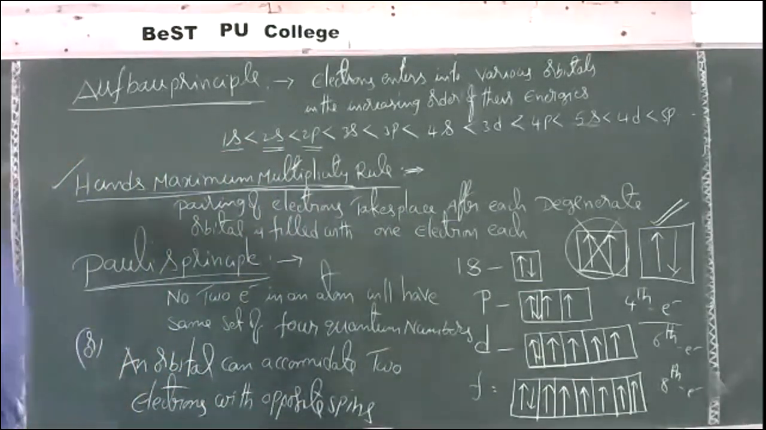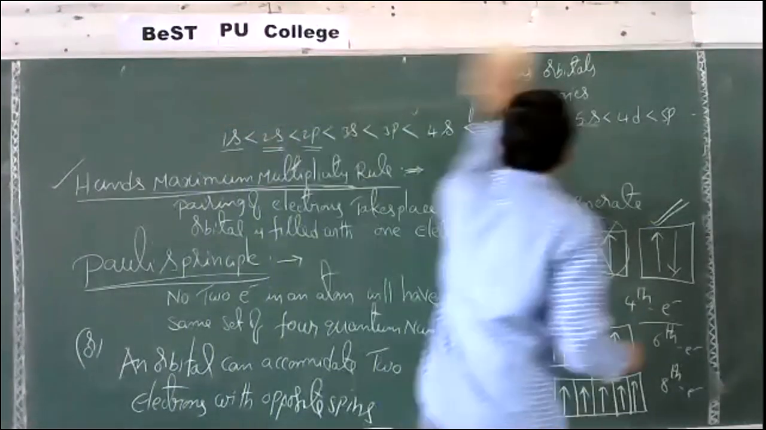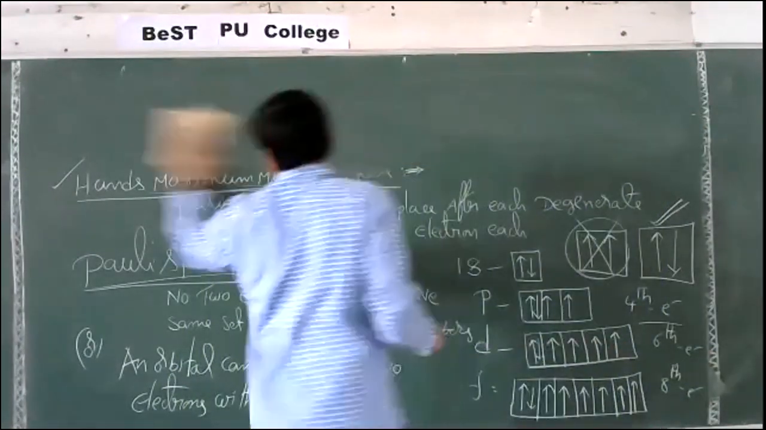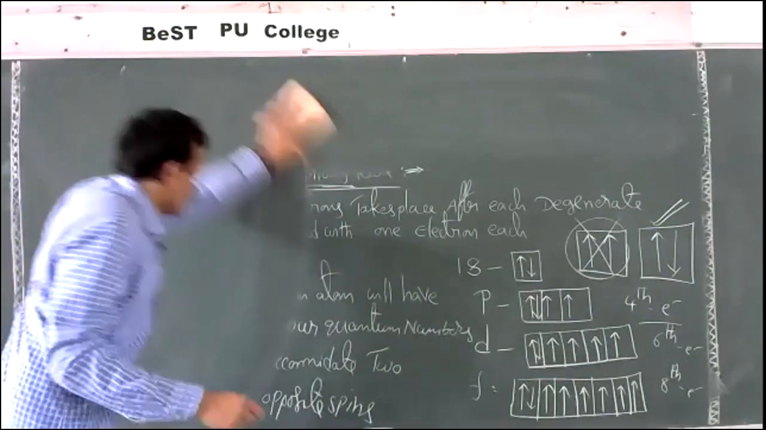Now we'll go for representing the electronic configurations. Let us see here. By following all these 4 rules, we should fill the electrons into various orbits, subshells and orbitals.